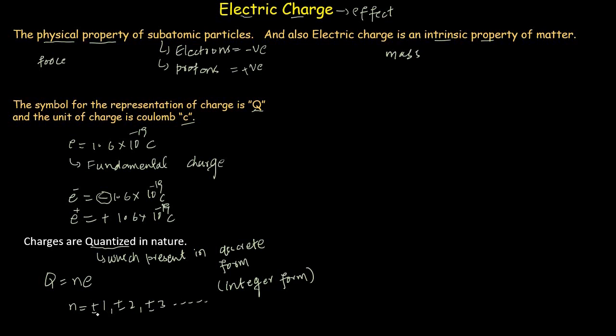So the electric charges are always available in integral multiples of the fundamental charge. It is not available in fractional form like 1 divided by 2 e or 2 divided by 3 e. It is not available in the form of a fraction. Now let's take an example to understand this quantization of charges.